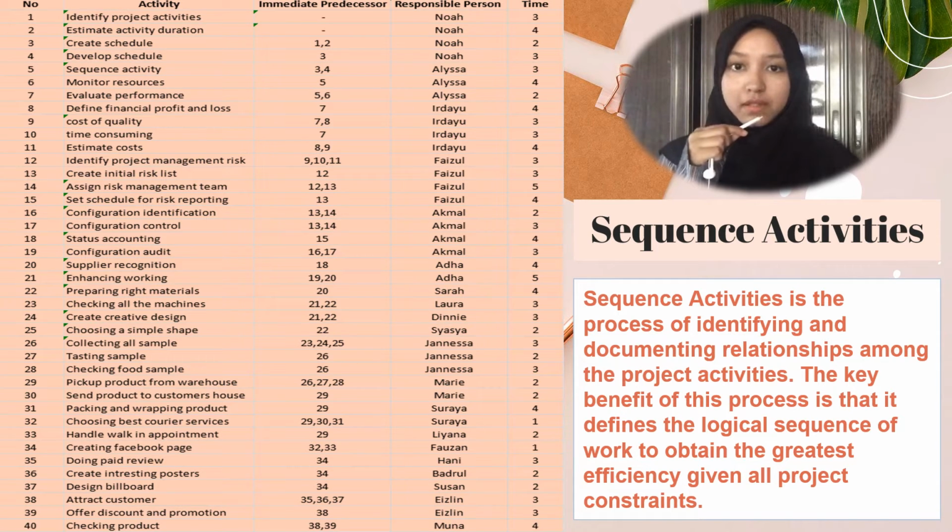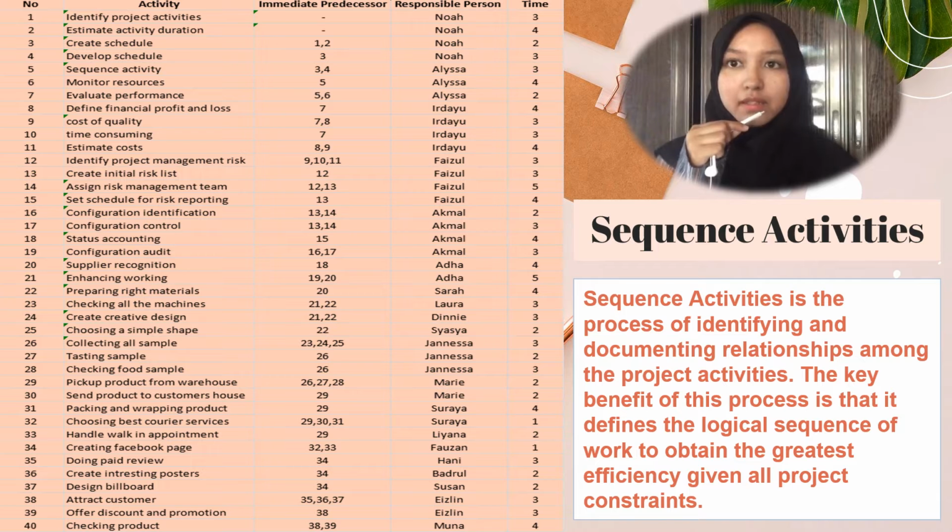Sequence activities is the process of identifying and documenting relationships among the project activities. The key benefit of this process is that it defines the logical sequence of work to obtain the greatest efficiency given all project constraints. The main aim is to identify the relationship among the project activities. In our project we have 40 activities, starting from number 1, identify project activities, until number 40, checking product.